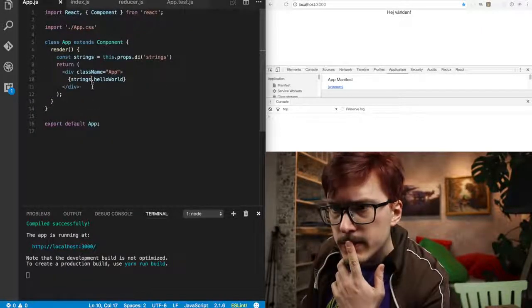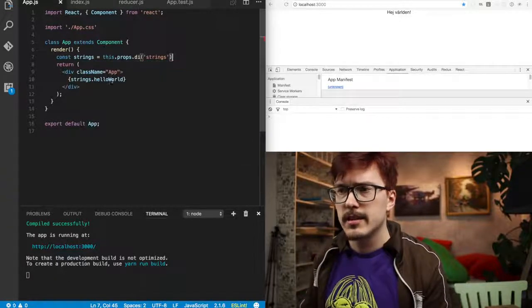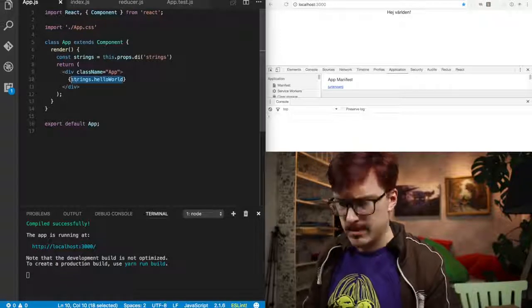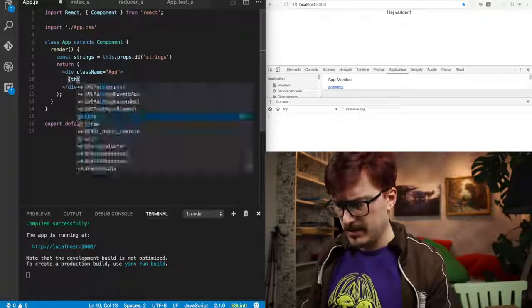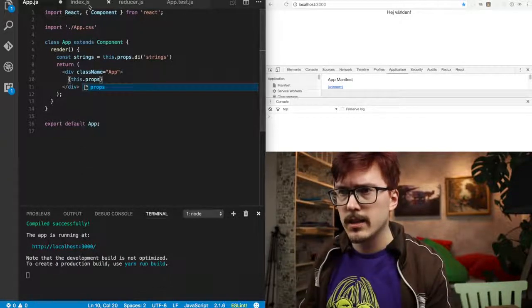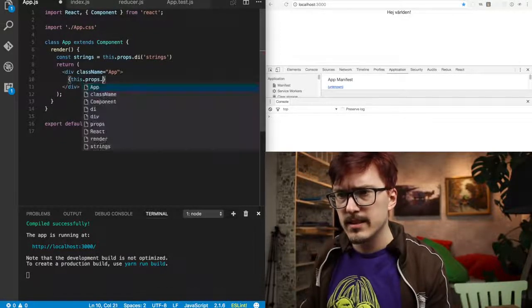Because I want it to actually use these injected things, but I think that the way React Redux works, it should just inject this as a property, like this props, and it will basically make this into a property.